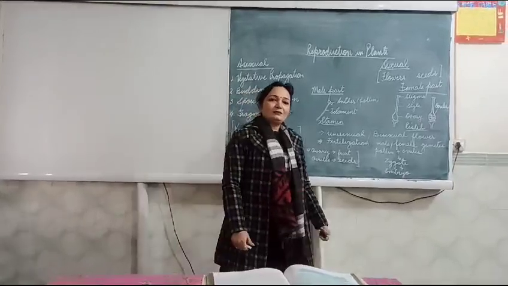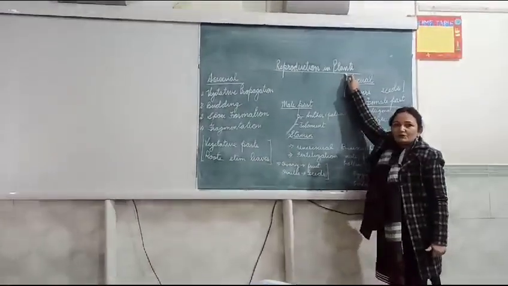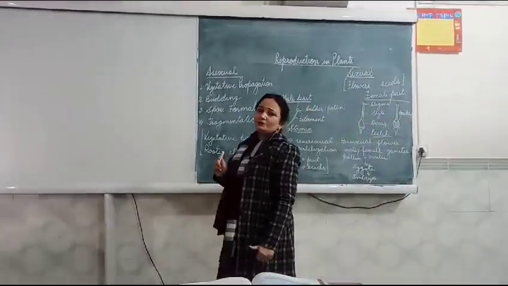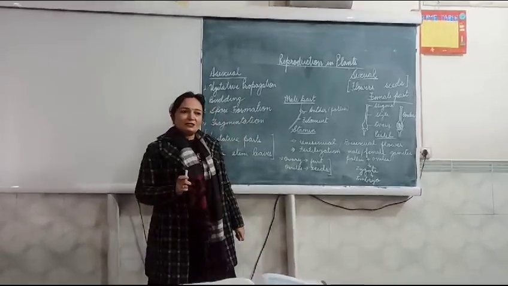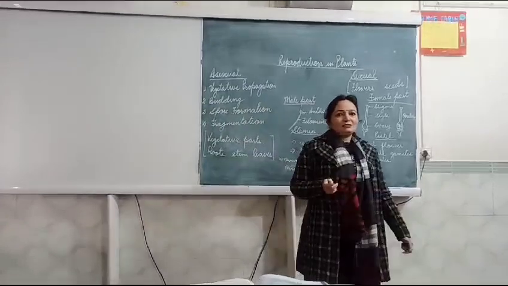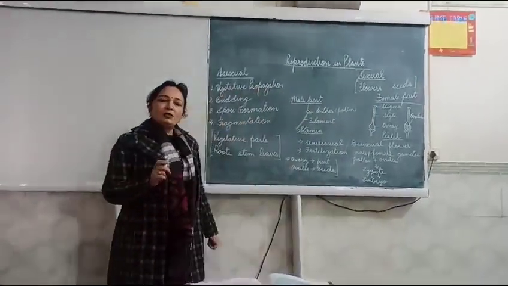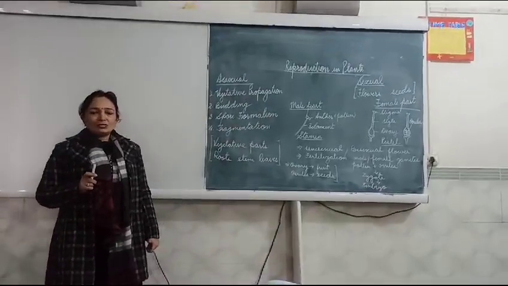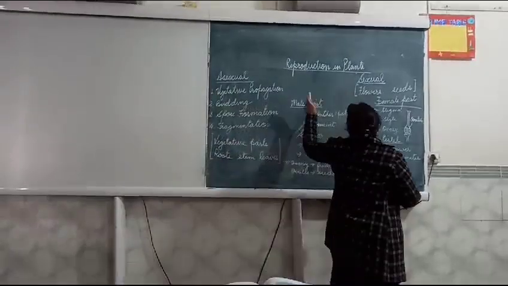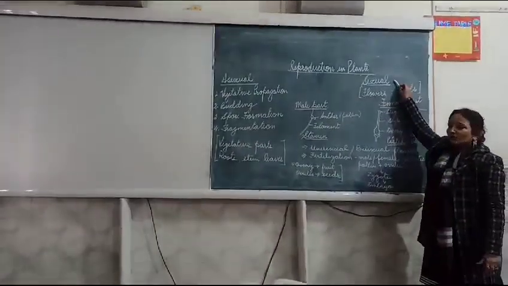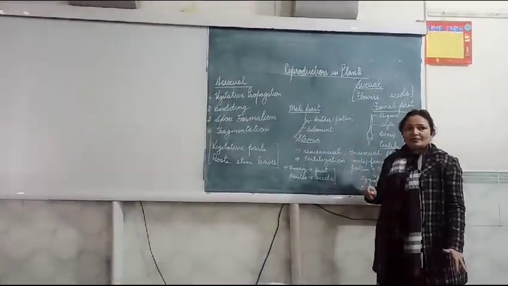Good morning students. We are going to take up the topic reproduction in plants. We all know what is reproduction. It is one of the most important characteristics of living things. All the living things, including the plants and the animals, reproduce to produce the offsprings or the new individuals of the same kind. Reproduction in plants can be by the asexual mode or by the sexual mode. Today we are going to take up the sexual mode of reproduction in plants.